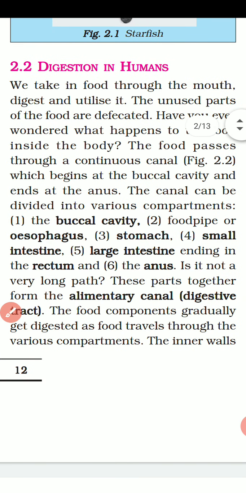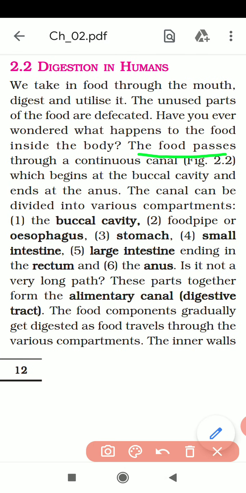Underline: the food passes through a continuous canal which begins at the buccal cavity and ends with the anus. The canal can be divided into various components: the buccal cavity, food pipe or esophagus, stomach, small intestine, large intestine, and the anus. Is it not a very long path? Yes, it is a very long path. Now I showed you the diagram. These parts together form the alimentary canal, or digestive tract.